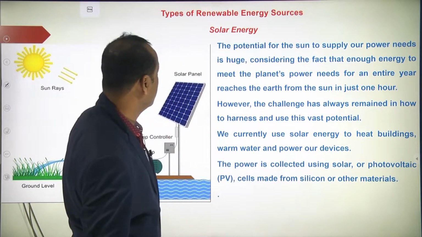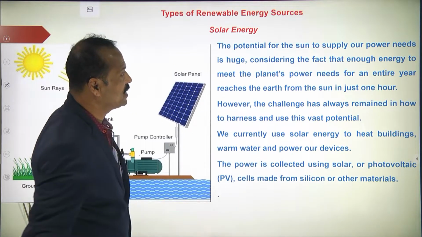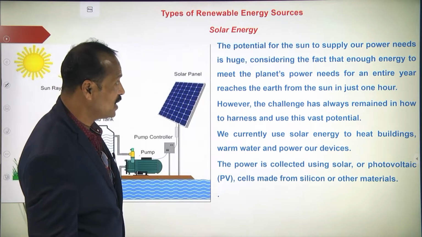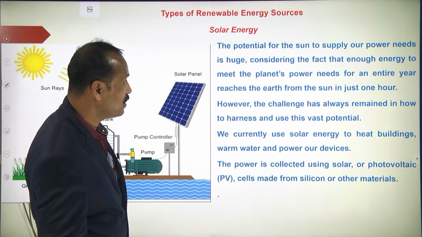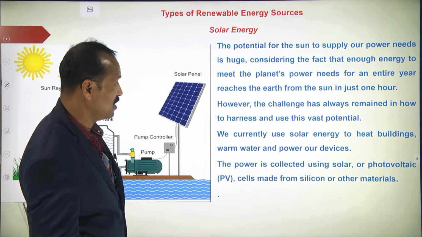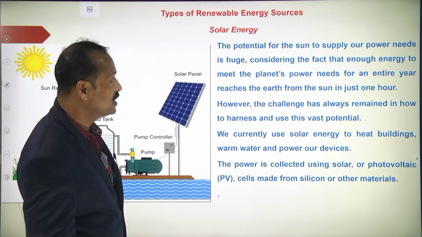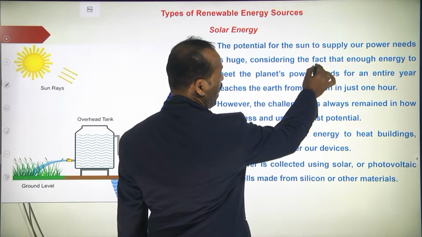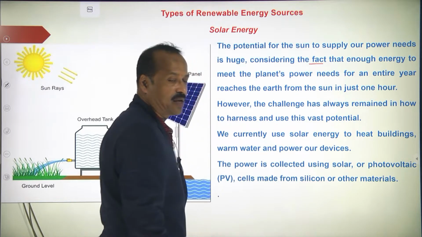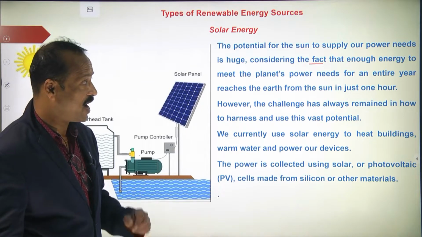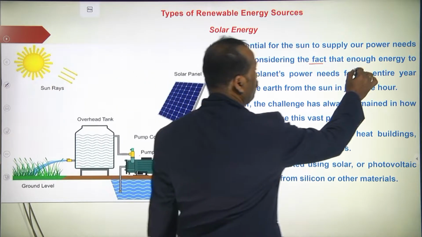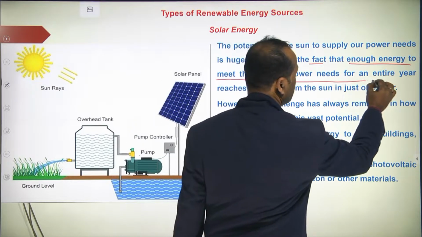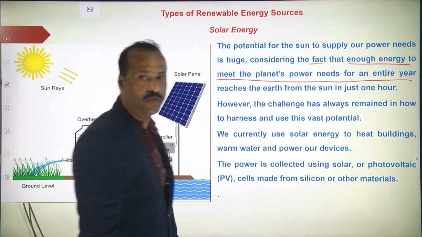So here you see, the potential for the sun to supply our power needs is huge, considering the fact that enough energy to meet the planet's power needs for an entire year reaches the earth from the sun in just 1 hour. See, this is very, very important. Consider the fact, this is a fact, it's not guessing or imagination, that enough energy to meet the planet's power needs for an entire year.